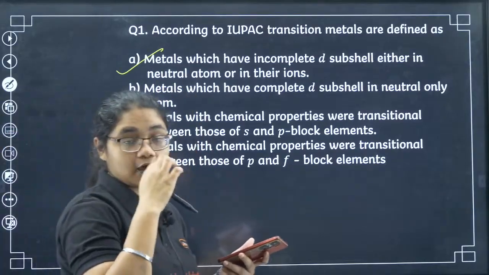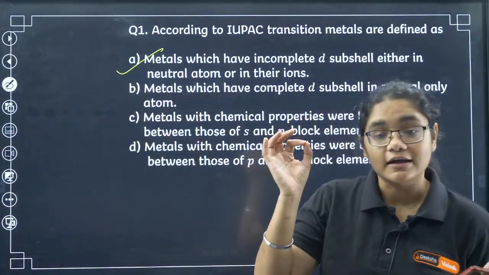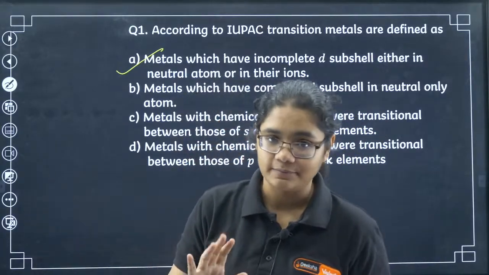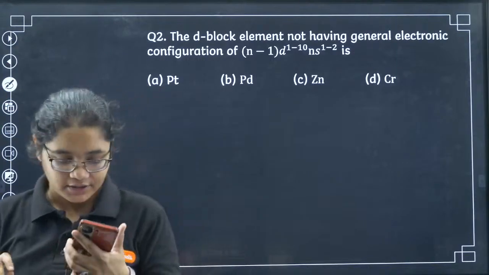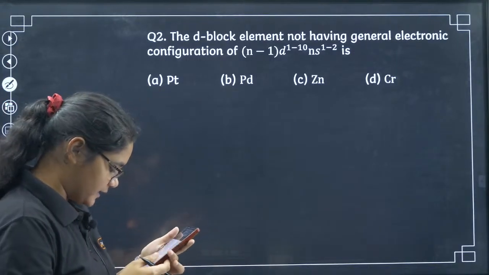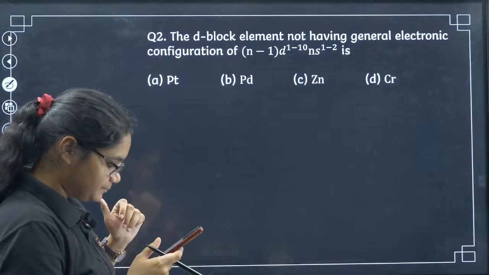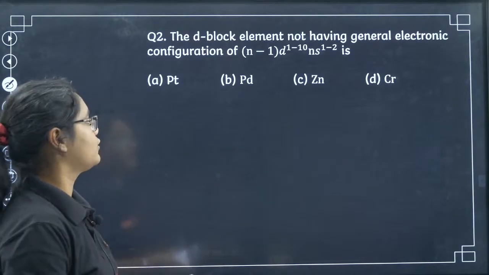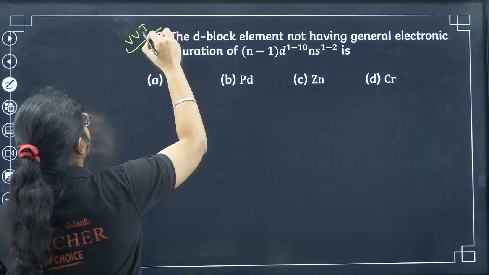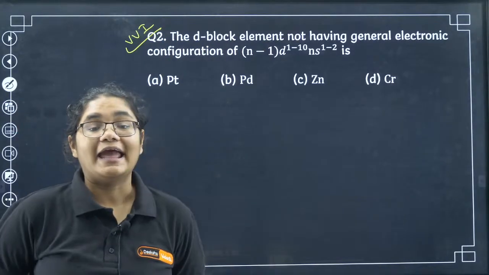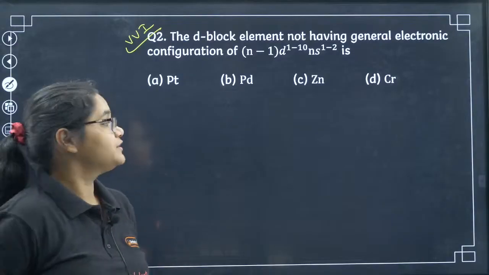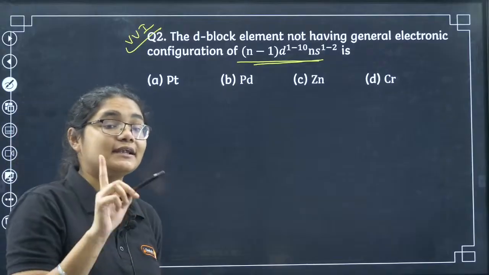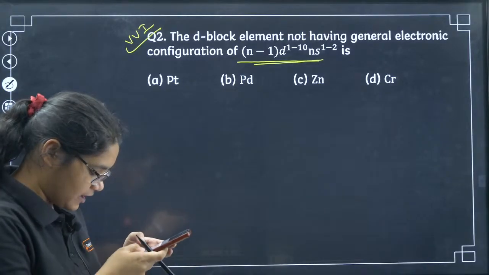So transition metals are those elements which have incomplete d orbitals either in the ground state or in the excited state, right? Let's move to the second question here. Very good, A is the correct answer here. Next, the d block element not having general electronic configuration of (n-1)d1-10 ns1-2. There is one element which does not follow this general electronic configuration, but it is a d block element. Can we guess that answer?